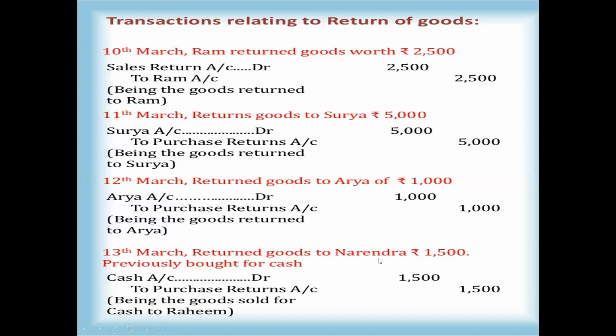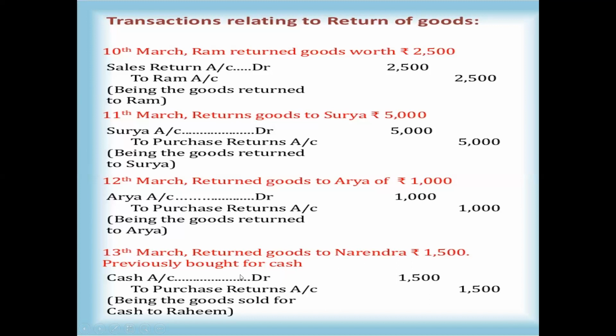Return goods to Narendra, previously bought for cash, 1,500 rupees. So here, return goods to Narendra, previously bought for cash. So based on cash they purchased. They already gave the cash, so you cannot take the Narendra account because it is already a cash transaction, not a credit transaction. So we take purchase returns and also cash account. Both come under this.